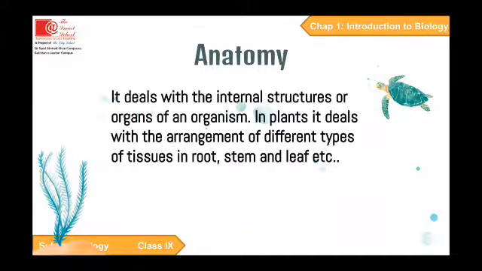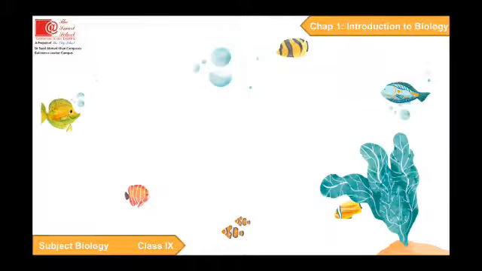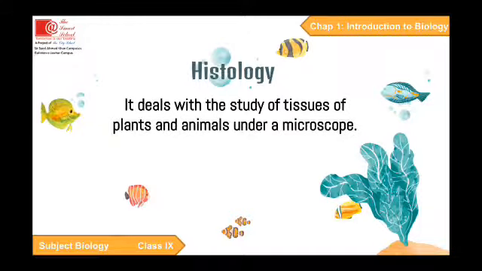Anatomy. It deals with the internal structures or organs of an organism. Here we are talking about internal. In morphology, we are talking about external, and in anatomy, we are talking about internal structures. In plants, it deals with the arrangement of different types of tissues in root, stem, and leaf. Histology. It deals with the study of tissues of plants and animals under a microscope.